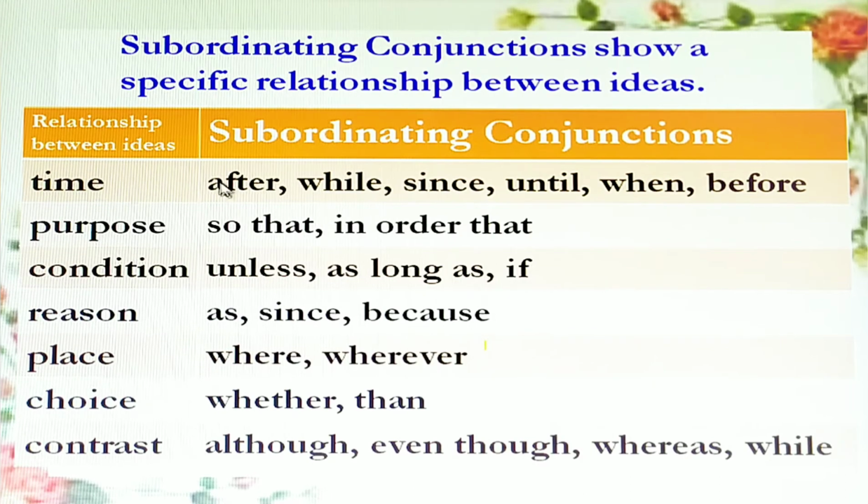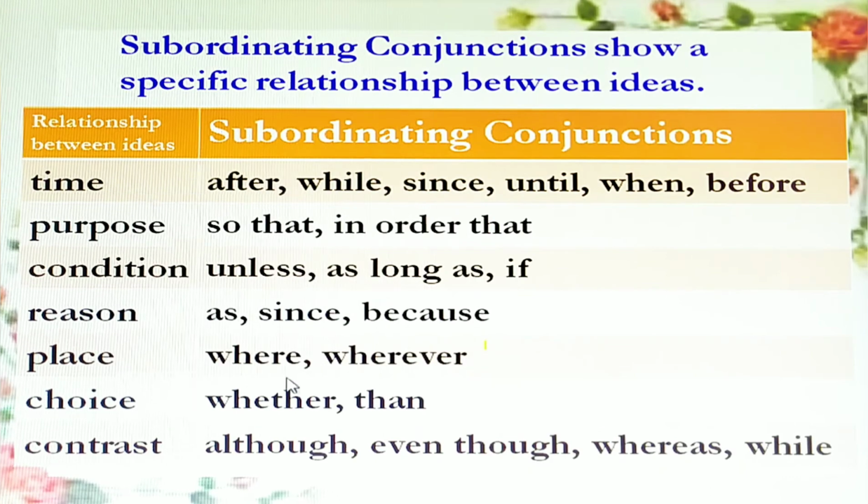The words such as after, while, since, until, when, before are subordinating conjunctions which are used for time. So that, in order that are used for purpose. Unless, as long as, if are used for condition. Since, because are used for reason. Where and whereas are used for place. Whether, than are used for choice. Although, even though, whereas, while are used for contrast.